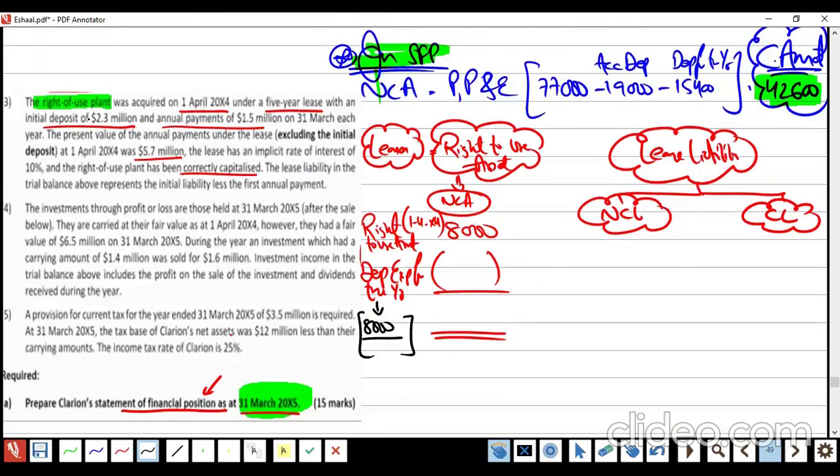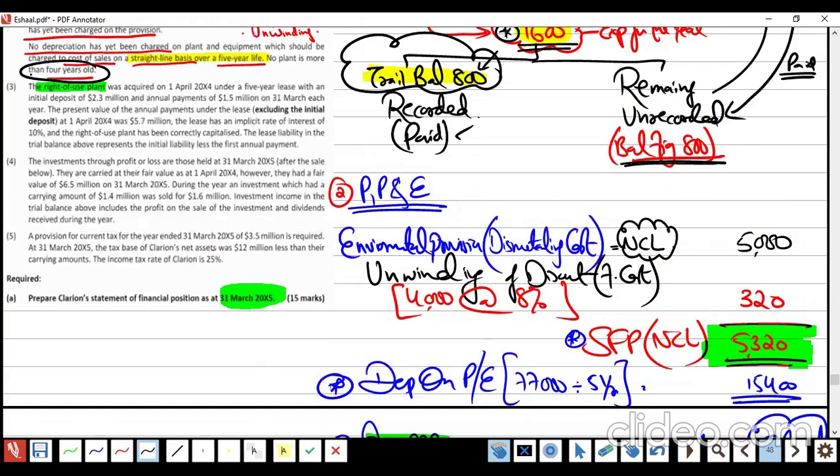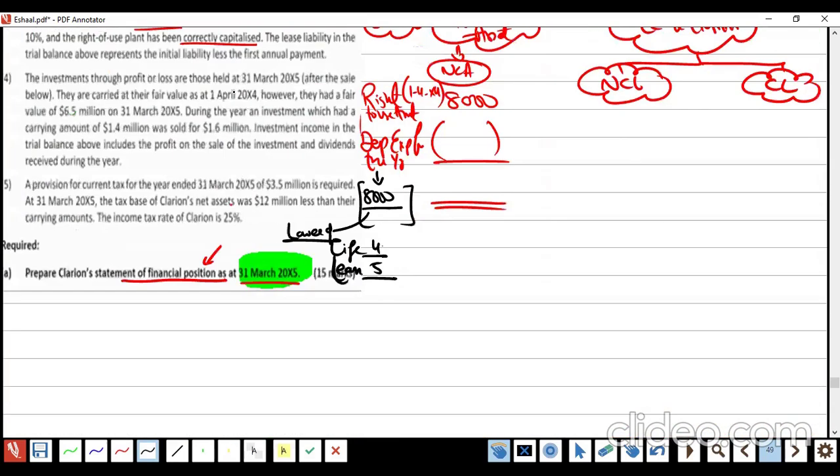And we know that here we take the lower of the life, which is 4, and the lease term, which is 5. 4 is given in the above note, note number 2. They said that no plant is more than 4 years of life, and this is also a plant, so this is for all the plants they are mentioning.